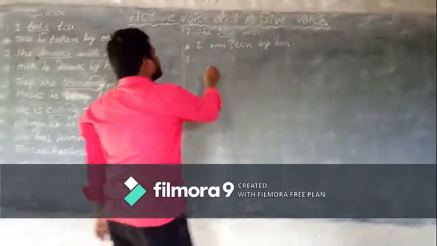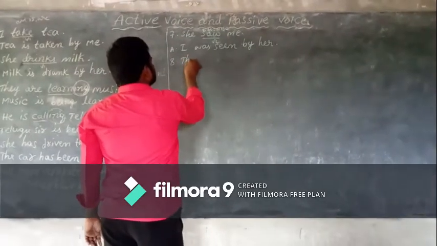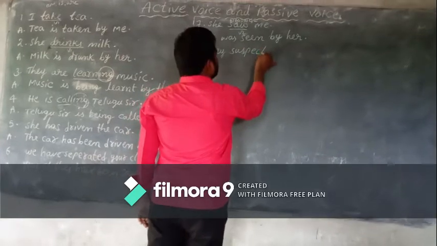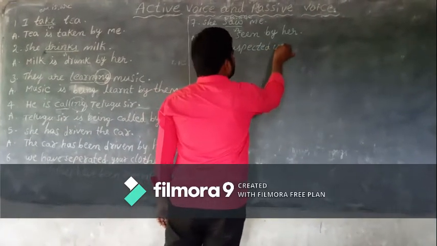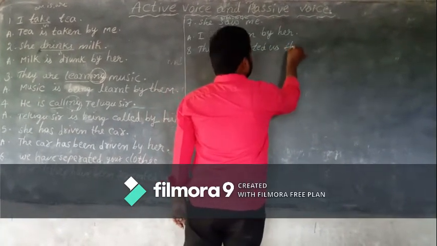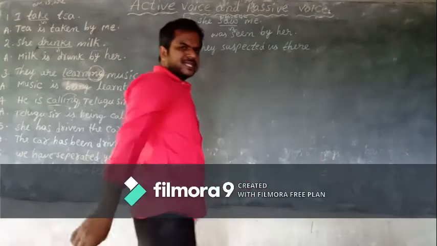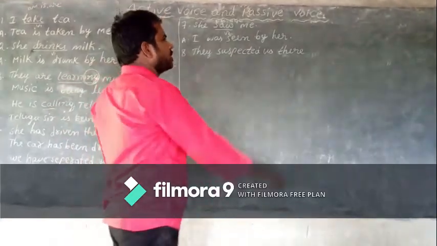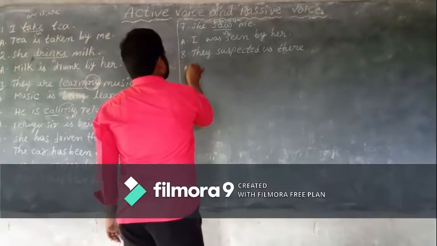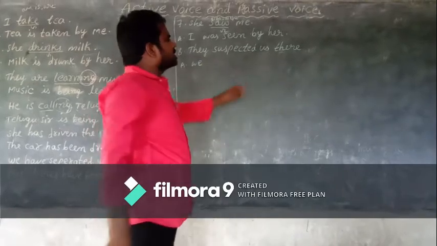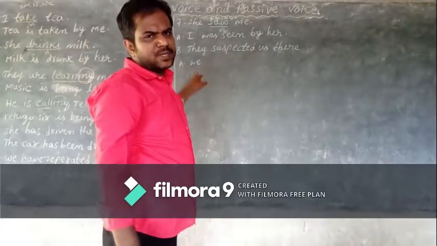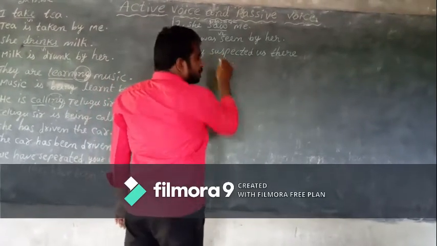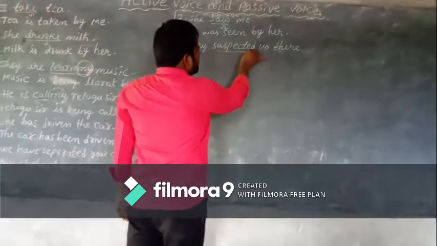Next example, children. They suspected us there. Excellent. Rules common. First rule, object should be changed as subject. Here object us, when it comes to subject place, it becomes we. So children, decide B form. Second rule, tense V2.